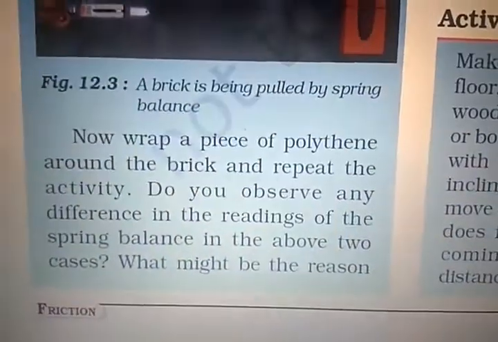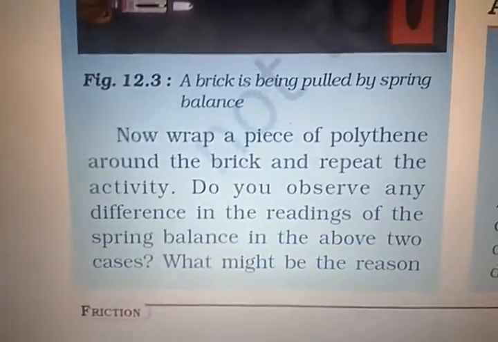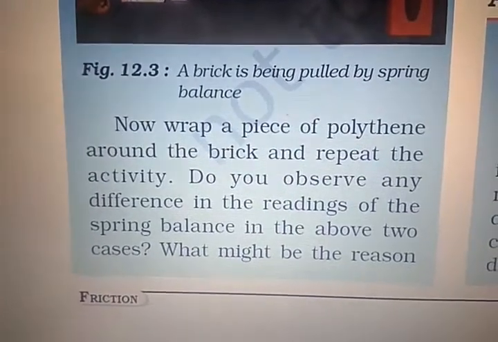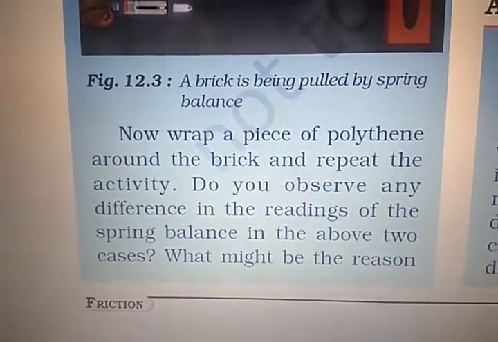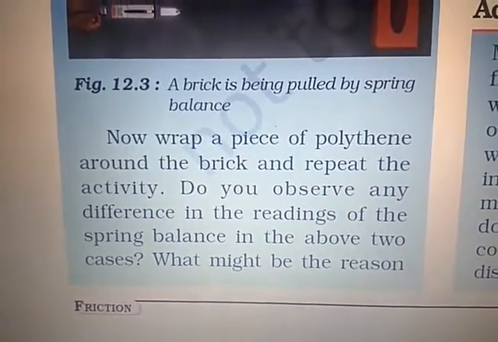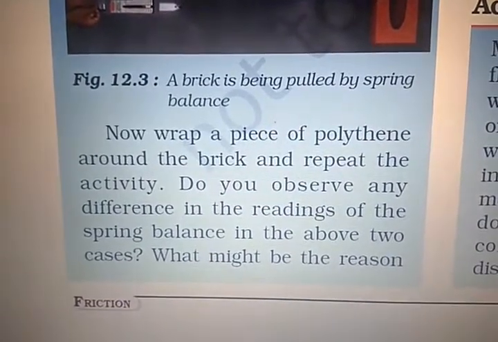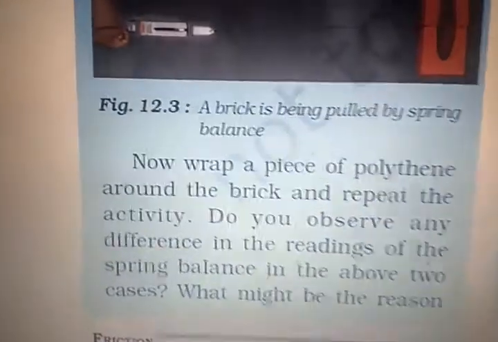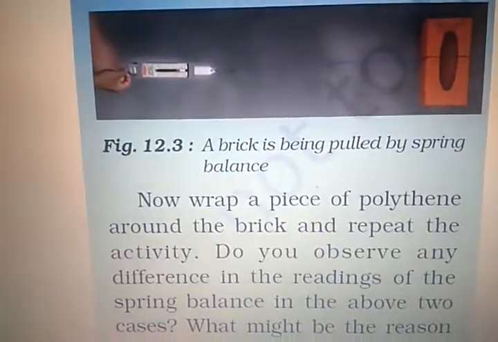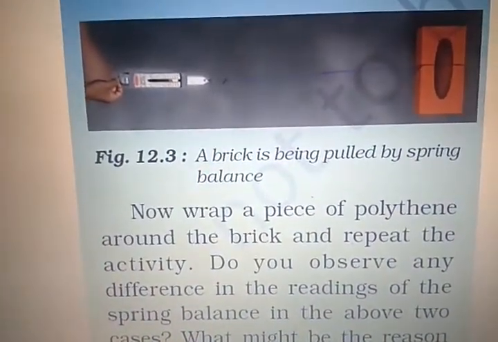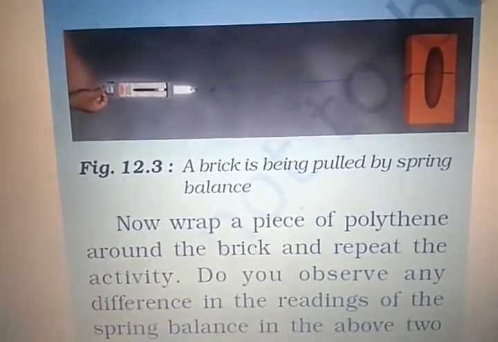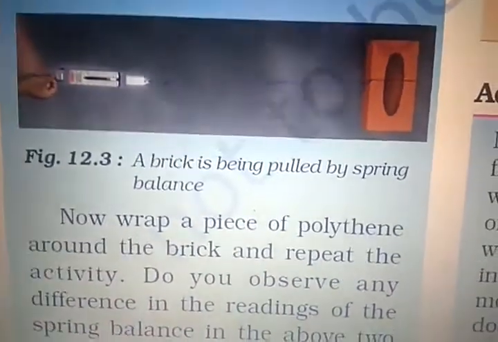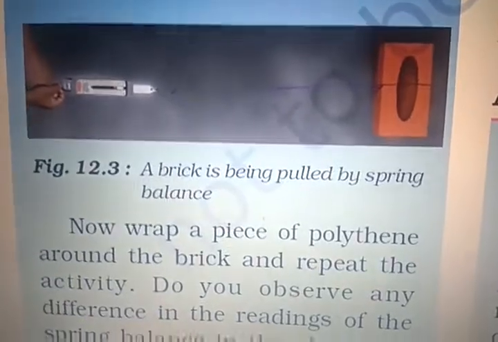Now wrap a piece of polythene around the brick and repeat the activity. Do you observe any difference in the reading of the spring balance in the above two cases? When you apply the force after wrapping the brick, that wrapper is a smooth surface, correct? So from that smooth surface,